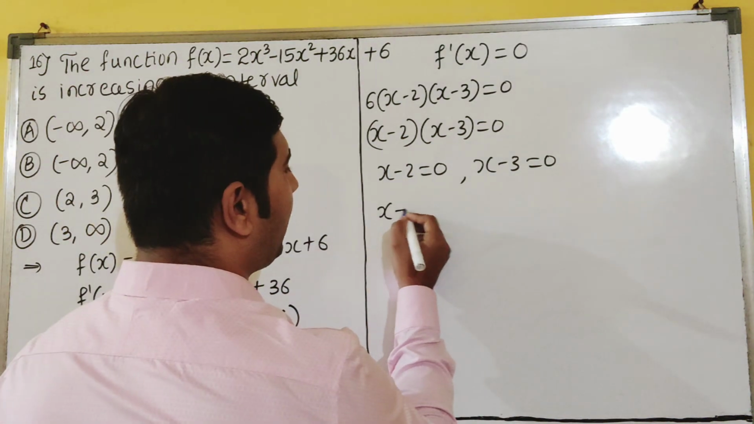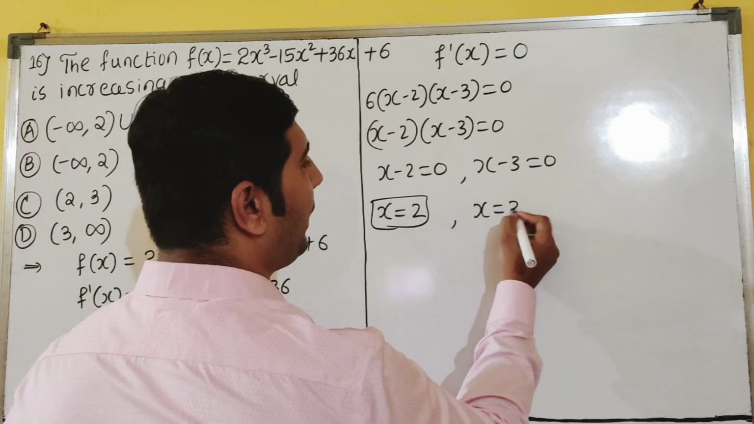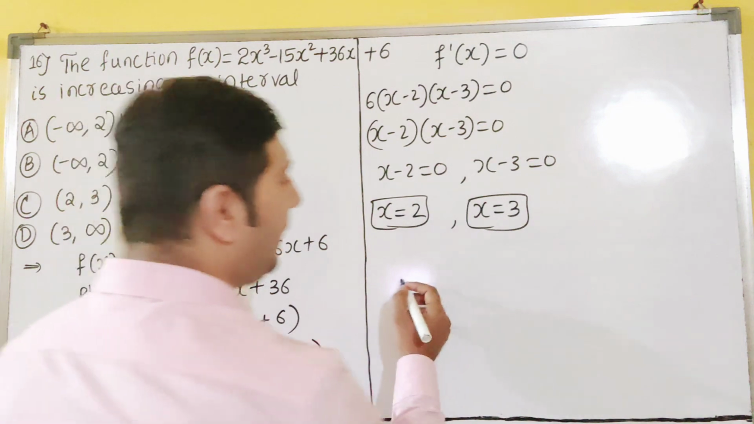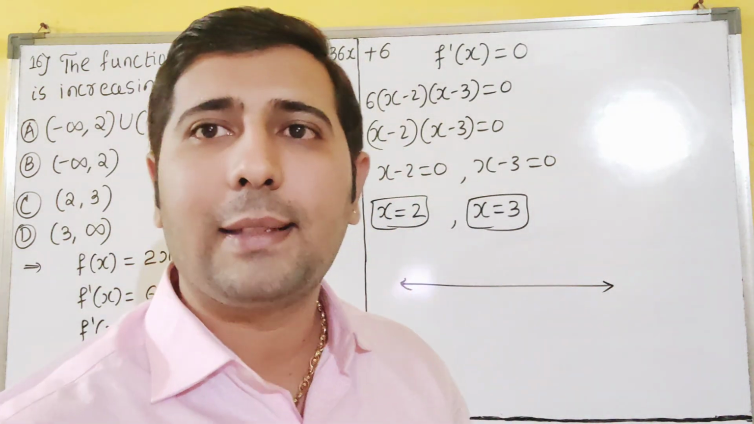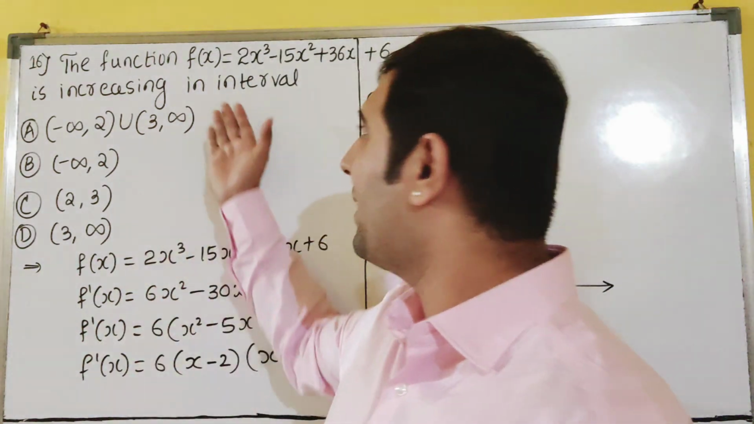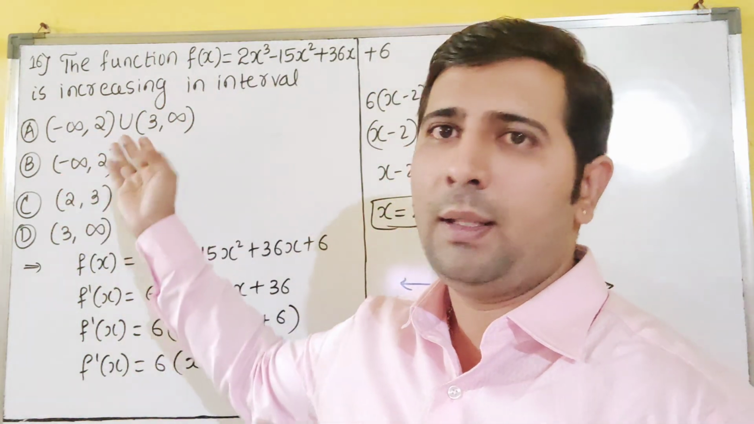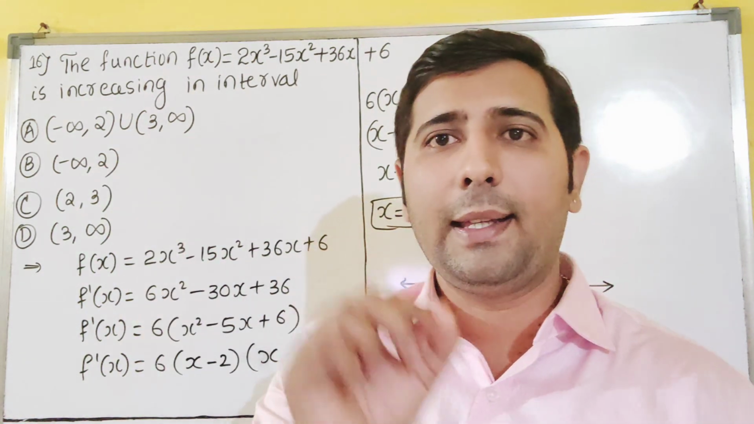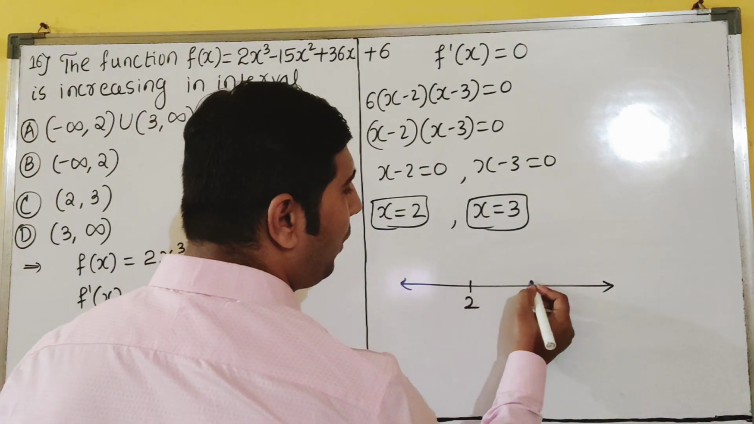So minus 2, if you take this side, plus 2, x is equal to 2, and here minus 3, if you take this side, plus 3, x is equal to 3. Now we just have to see where the function is increasing. Try to understand the question, why are you forgetting it? They are asking about the increasing function, dear students. So you have to concentrate on increasing. Now let us see, the points given are 2 and 3.